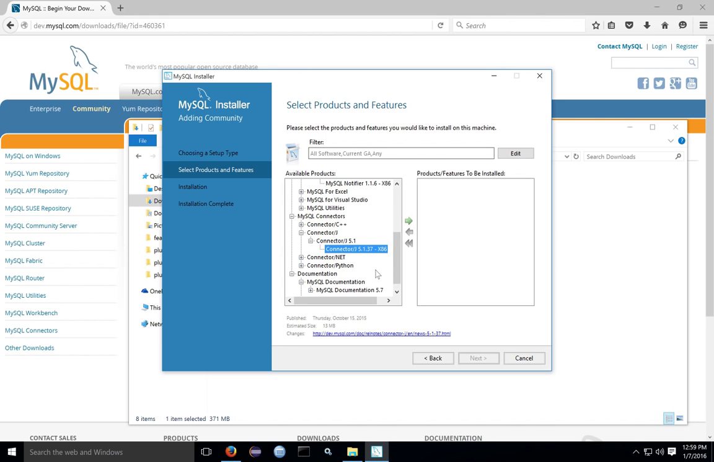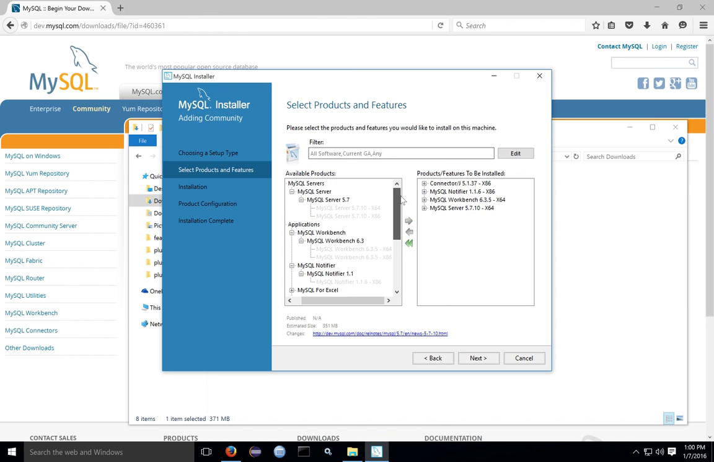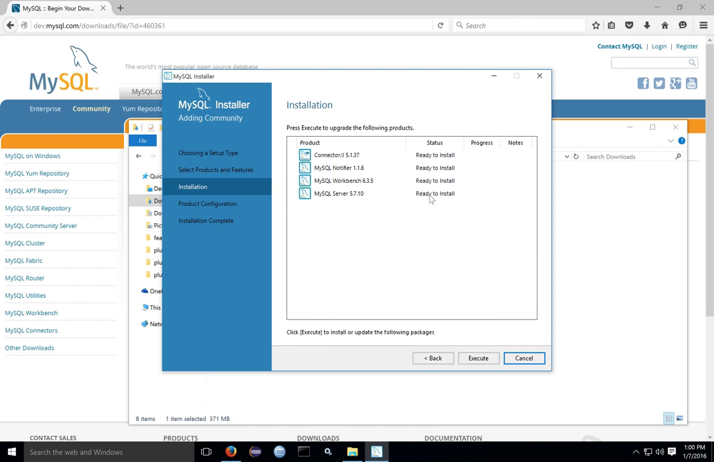If you want, you can download the MySQL documentation, or you can use the MySQL documentation that's available on the MySQL website. For each product, highlight it, and then click the arrow to add it to the list of items to be installed. Then click Next, double check the list, and install the products. You can always run the installer program again later to add or remove features.